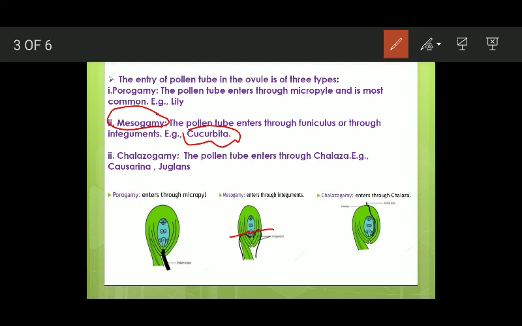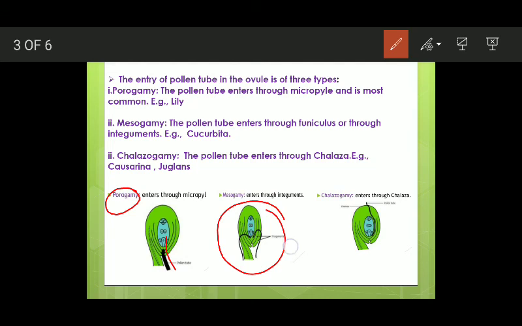In this type, the pollen tube enters the ovule, the embryo sac, through the chalazal end of the ovule. Examples are Casuarina and Juglans. In the images you can see the three types: this is porogamy through the micropyle, this is mesogamy through the integuments or the funiculus, and this is chalazogamy through the chalaza.